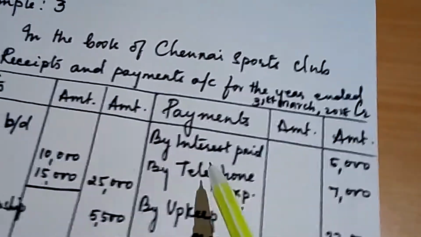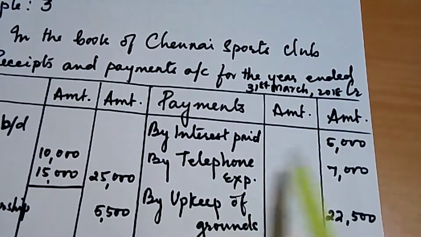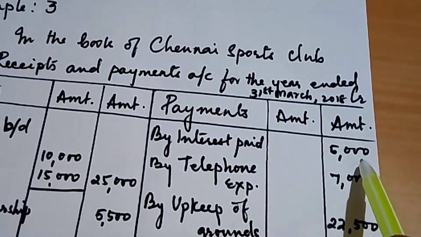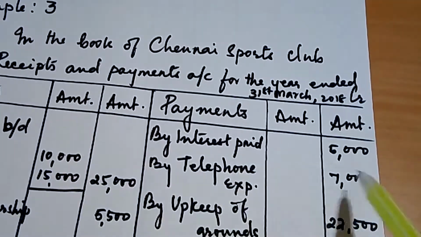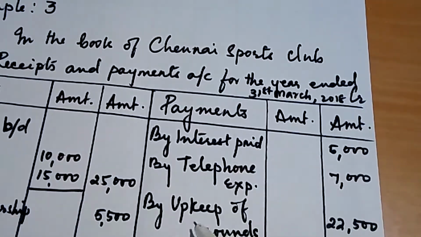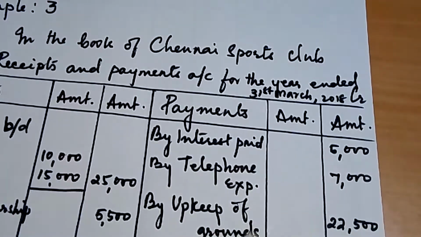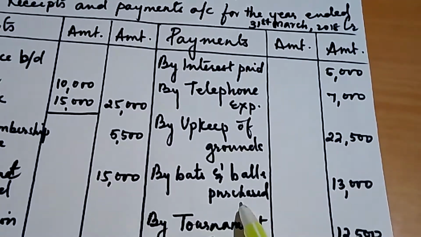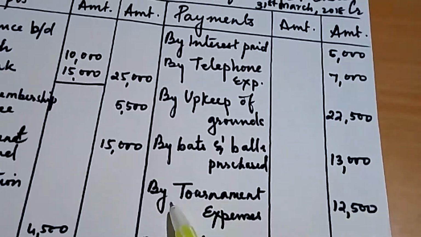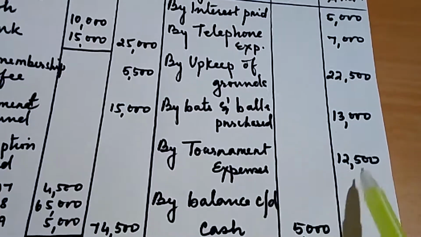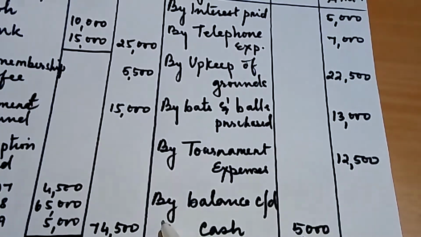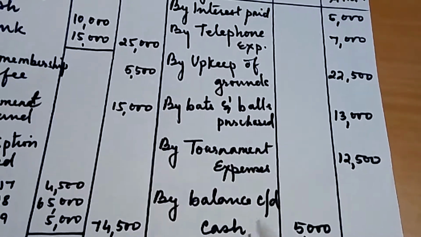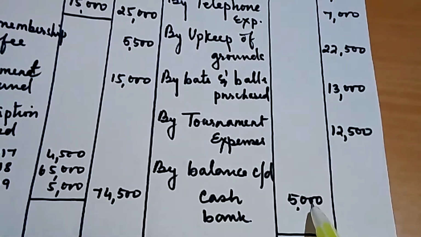Now in the credit side, anything which we pay, all the expenses will come in the credit side. By interest paid, 5,000. By telephone expenses, 7,000. By upkeep of grounds, for the maintenance expense, 22,500. By bats and balls which we purchase, 13,000. By tournament expenses, 12,500. They have given us a cash balance, so by balance CD cash, we put over here 5,000.